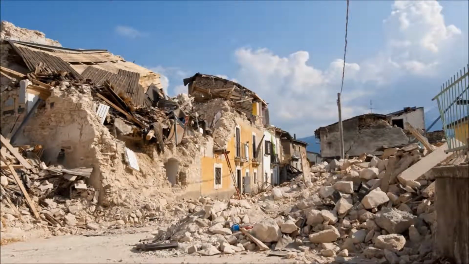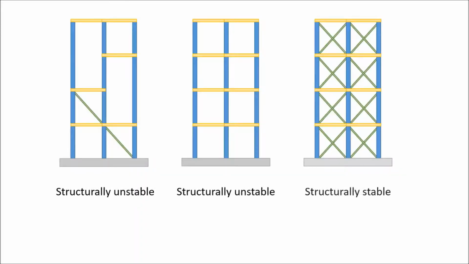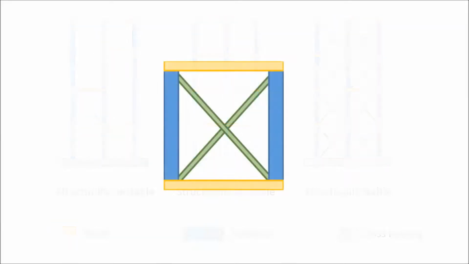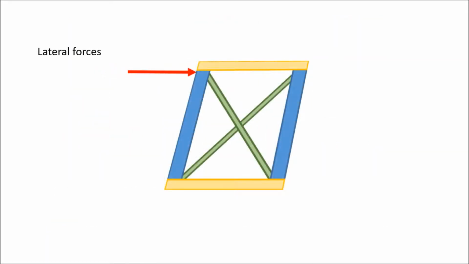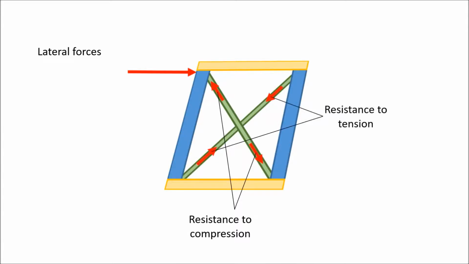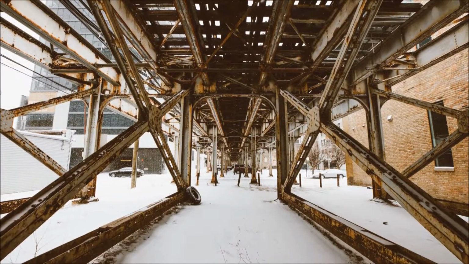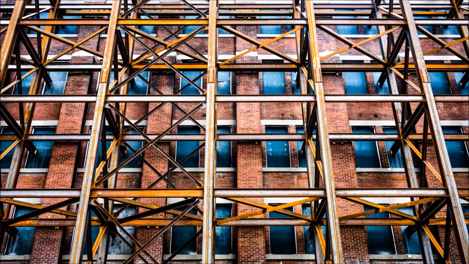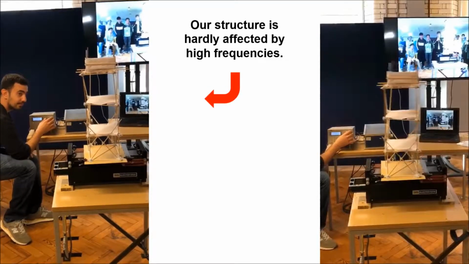Structural elements such as strong columns, weak beams, and brace framing can increase the stability of a building, while structural irregularities should be avoided. Here you can see how cross bracings resist lateral forces. Based on this knowledge, we created a building model which we later tested on a shake table to replicate seismic forces.